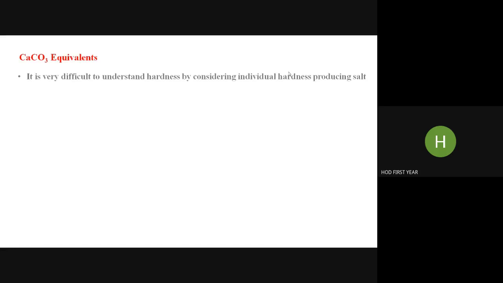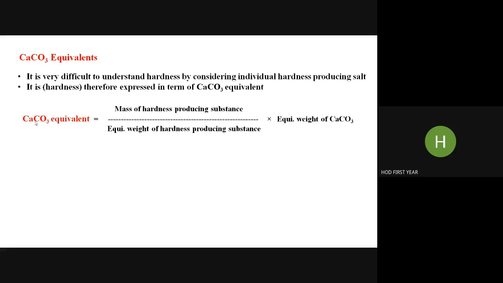So that we studied last time, when we studied how to express hardness or hardness producing salts in terms of one common unit called calcium carbonate equivalent, because it is very difficult to understand hardness, because hardness causing impurities are many. So it is difficult to understand or feel hardness by considering all salts. So what we do, we convert the quantities of all hardness causing salts in terms of one common unit, calcium carbonate equivalent.